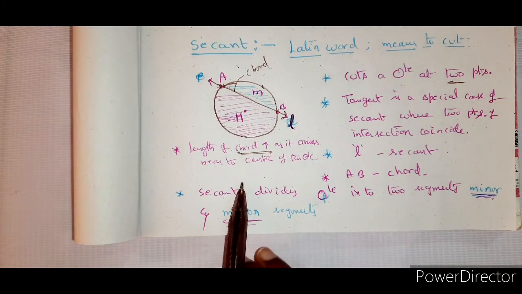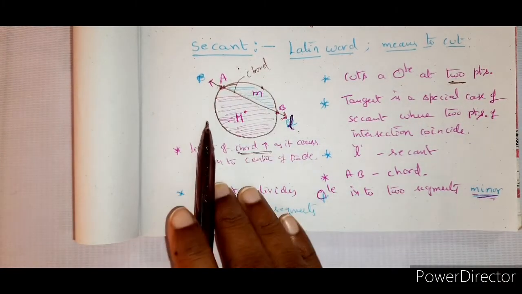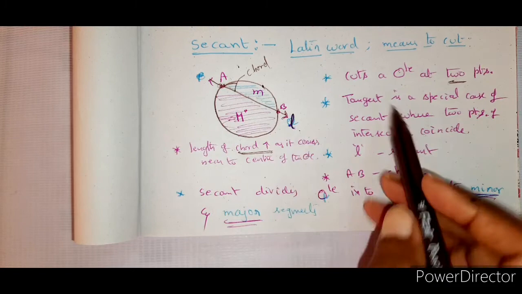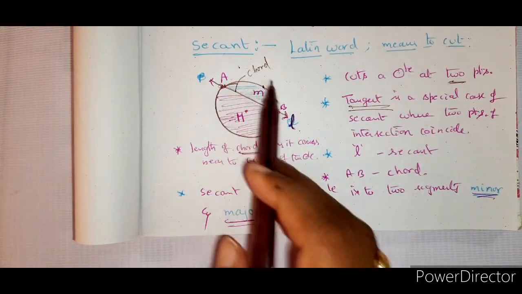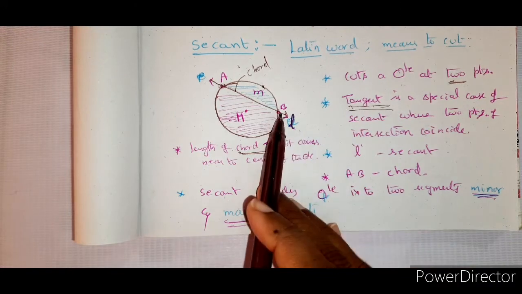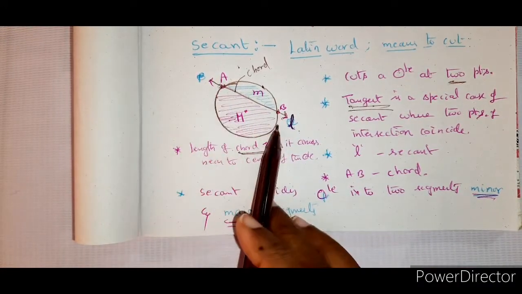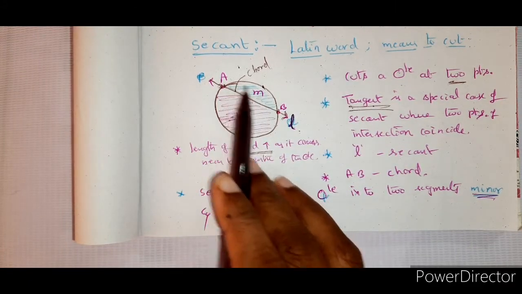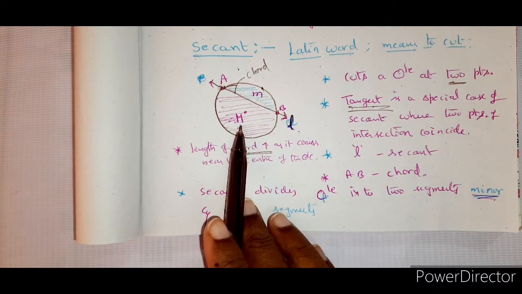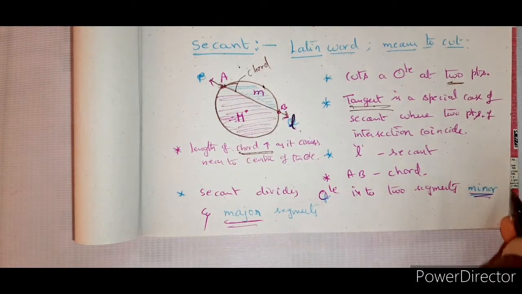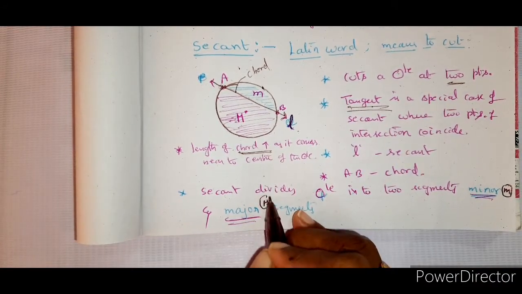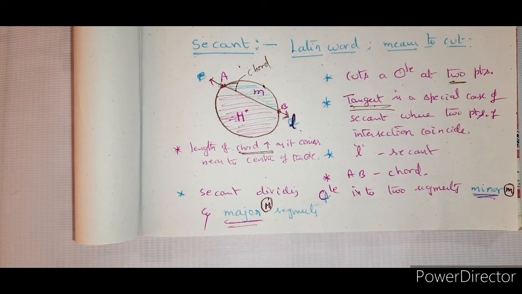Right, and a secant always divides a circle. When it is intersecting at 2 points, that is not the special case. The special case is the tangent. That means the secant becoming a tangent is a special case. Under normal conditions, a secant always intersects a circle at 2 points, and it also divides a circle into 2 segments. One is a minor segment, which I am representing with small m, and the other is the major segment, which I am representing with capital M. So a secant divides a circle into 2 segments, minor and major segments.